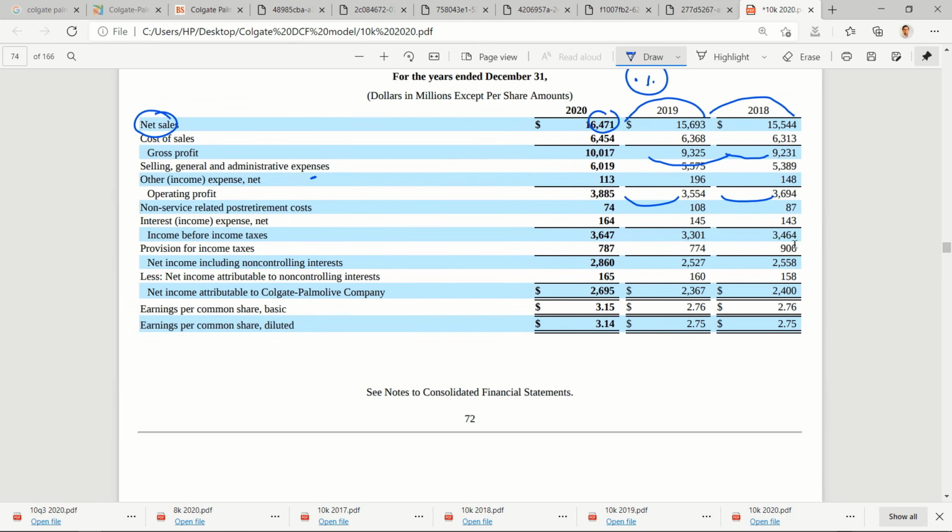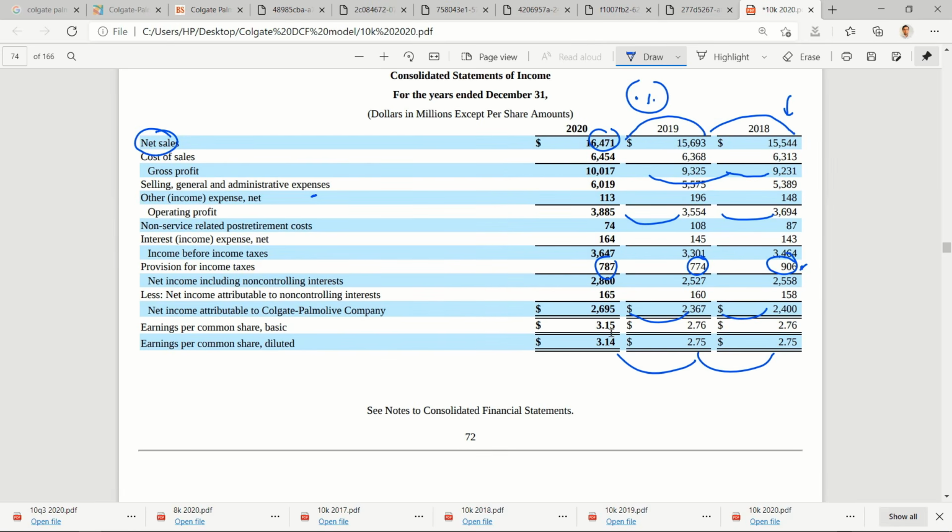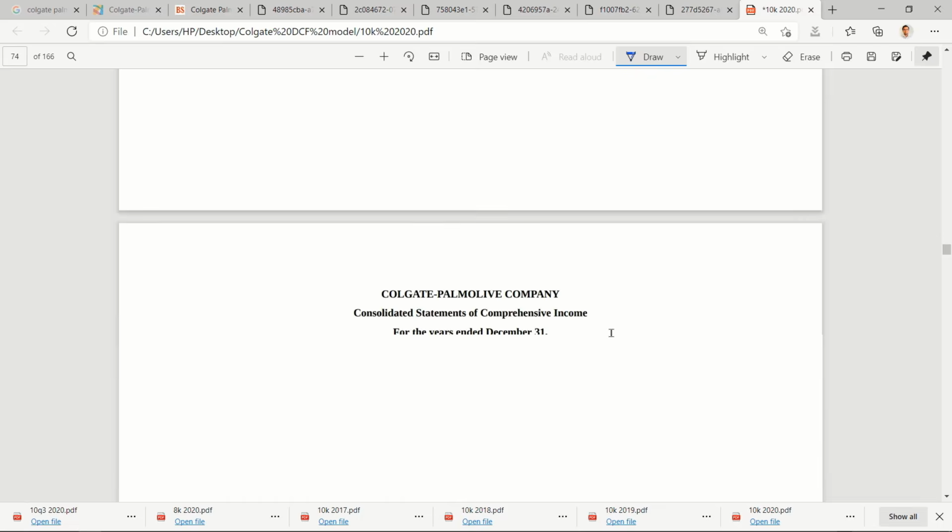Provision for income tax, so I think there could be some major activity there because of which the tax benefits have increased, but I think for these 2 years it has remained normal. Then profits also are in line with sales, so it represents to me a good picture, and the same could be found in earnings per share. Okay, earnings per share could also be increasing because they might have bought back a few shares.